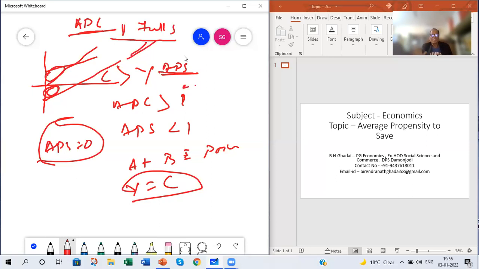What does it indicate? It indicates the percentage of the national income which is being saved. APC indicates the percentage of the income which is being consumed, and the rest is saved. So APS indicates the percentage of the national income which is being saved. That's why, just as you write APC is C by Y, you write APS is equal to S by Y. It's the ratio of aggregate saving to national income, aggregate income. This is all about